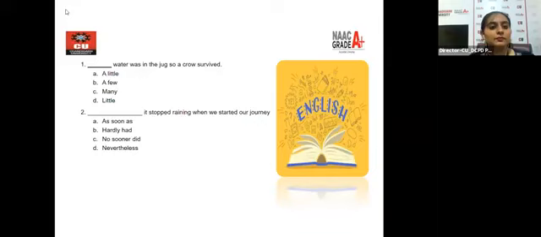And there we go. This is hardly had. Now, why is it hardly had? Hardly is used whenever there is when in the sentence. So it stopped raining when. Whenever when comes in the sentence, we will use hardly. So hardly had it stopped raining when we started our journey. I hope all of you got this correct. Let's move on to the next one.